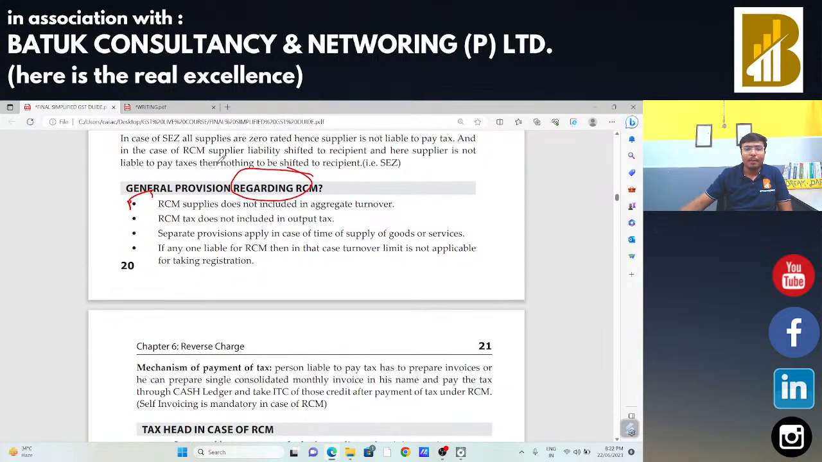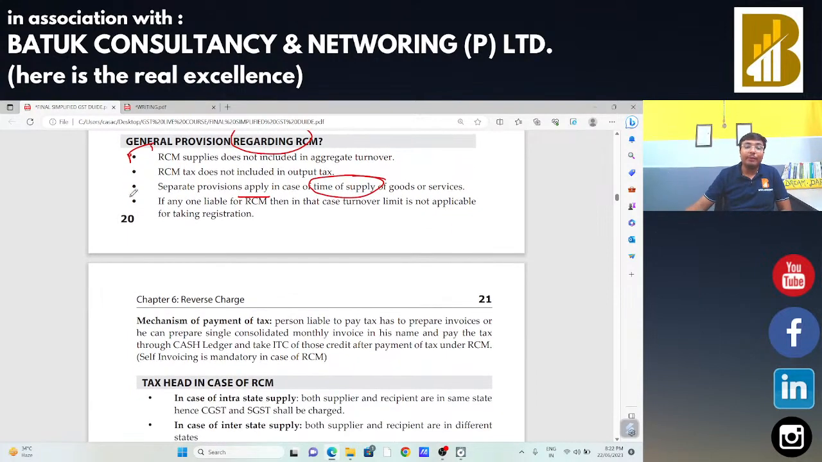Now, separate provisions apply in case of time of supply. In our today's session, we are going to discuss sections 12, 13 and 14, that is time of supply. And at the time of our discussion, we will see that there is a separate provision for time of supply in case of reverse charge mechanism and a separate provision for time of supply in case of forward charge. Okay. Section 12, section 13 and section 14.